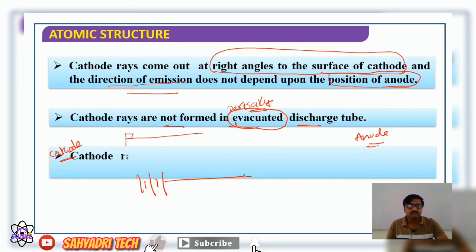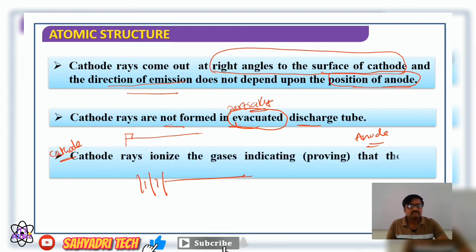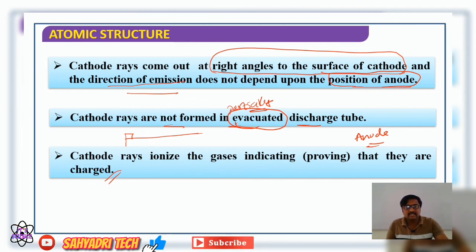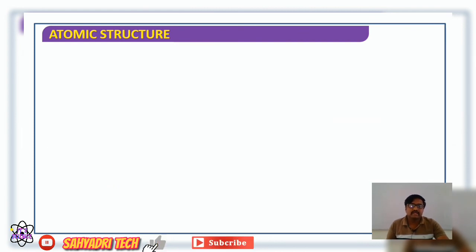Further, cathode rays ionize gases, indicating that they are charged. What happens whenever cathode rays strike gaseous molecules? Ionization takes place. Therefore we say cathode rays ionize the gases, indicating they carry charge. So these are the characteristics of cathode rays.